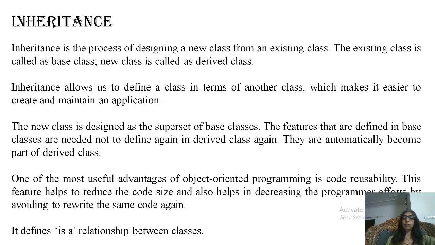So one of the useful advantages of object oriented programming is code reusability, and this can be implemented easily with inheritance. I mean, whatever functions or methods you write in the base class, they can be automatically used in the derived class. There is no need to write them again in the derived class. So it reduces code size and also helps in decreasing the programmer's effort.